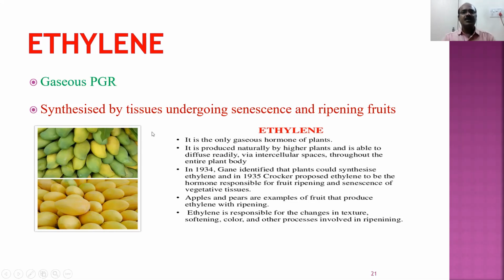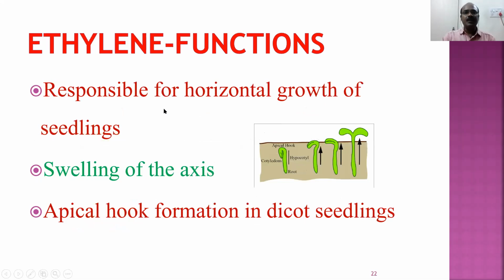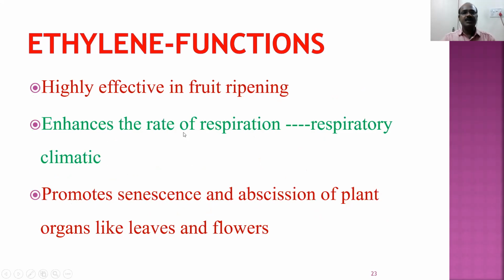Ethylene is also responsible for horizontal growth of the seedlings. Initially, the seedling has to grow horizontally. That is responsible for swelling of the axis. This is called the apical hook. After apical hook formation only, it will form the cotyledons. So it is responsible for the apical hook formation in dicot seedlings.